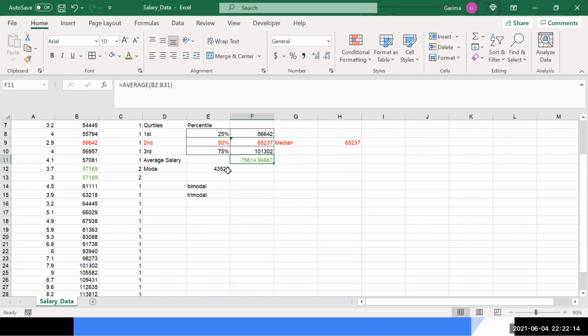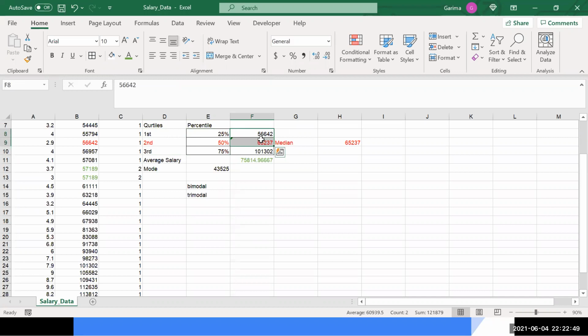Let me help you with this. If I say 50%, I am saying that 50% of the people are getting a salary less than 65,000 and 50% are getting a salary more than 65,000. When I come to 25%, 25% of the people are getting 56,000. And when I find the 75th percentile, you will see a high difference between this number and this number.